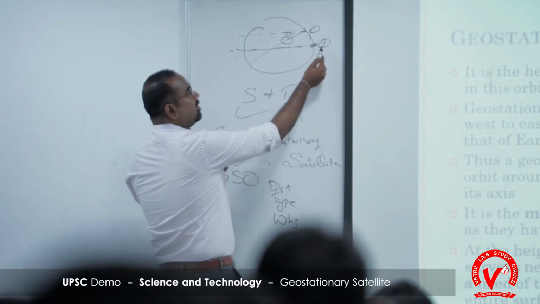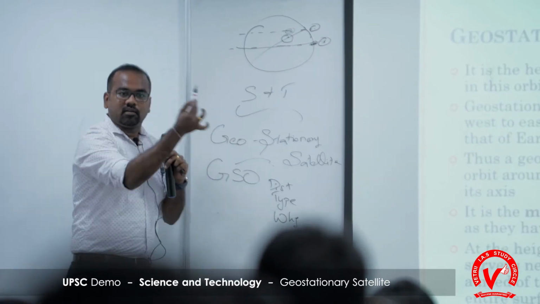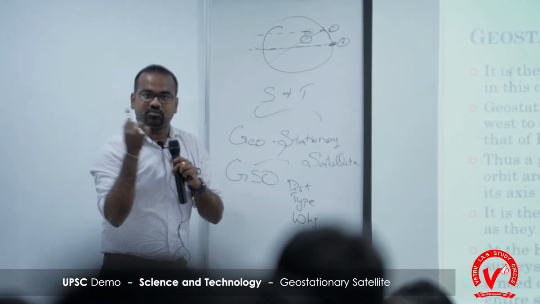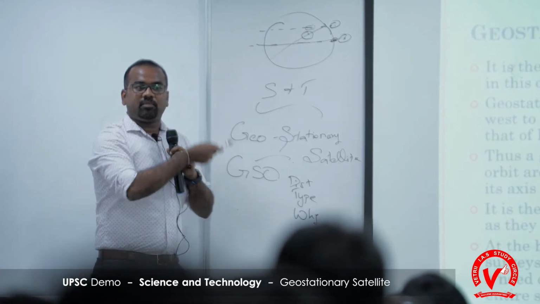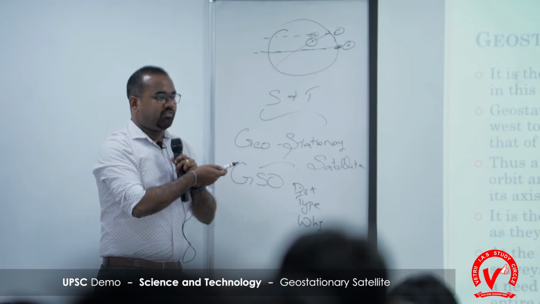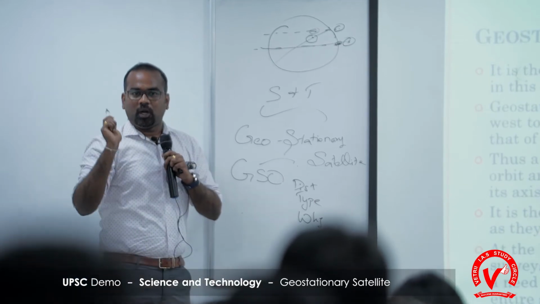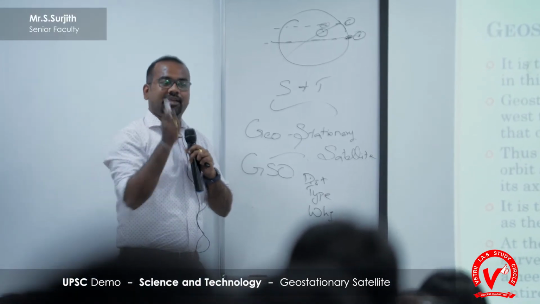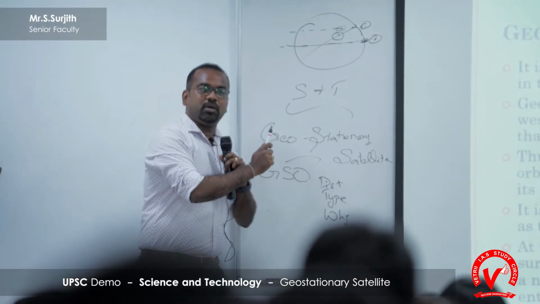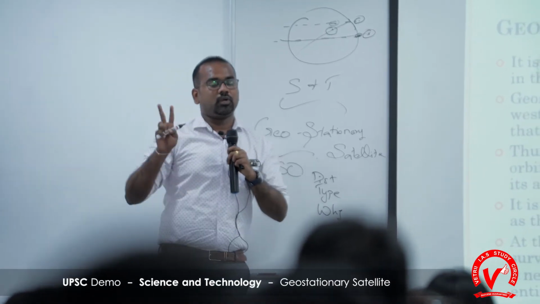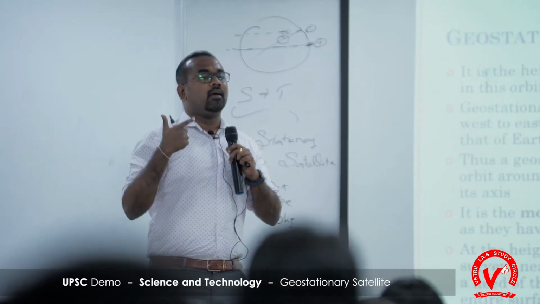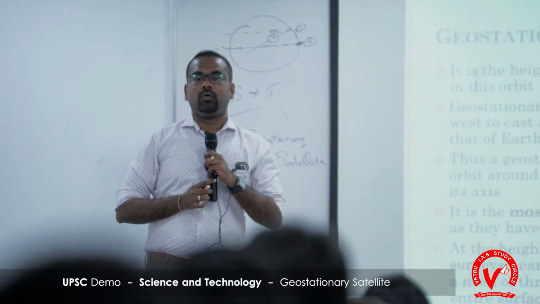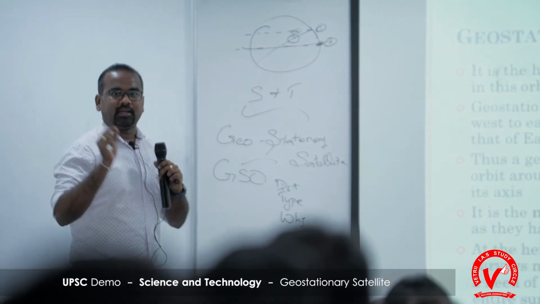Now look here. Earth is rotating and the orbit is also rotating. Synchronization of the speed. Will it appear stationary? In any other places, will it appear stationary? It will not. Correct? So the only place where the object appears stationary is when it is launched above the equator. Correct? What are the two conditions? Synchronization of speed and needs to be above the equator. Clear?